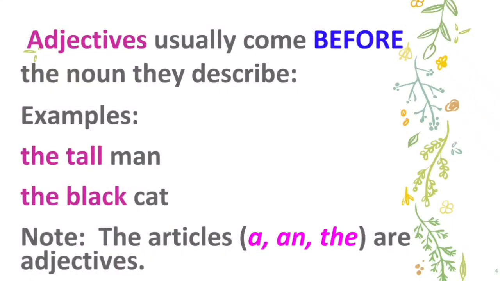Now look at other examples. The tall man, the black cat. Now you may ask why the words are in pink color. Because 'the' means articles. A, an and the are adjectives also because they tell you about number. So indirectly, like one in number, we use a or an to indicate singular nouns, isn't it? Yes. For that reason, these are part of the adjective family.